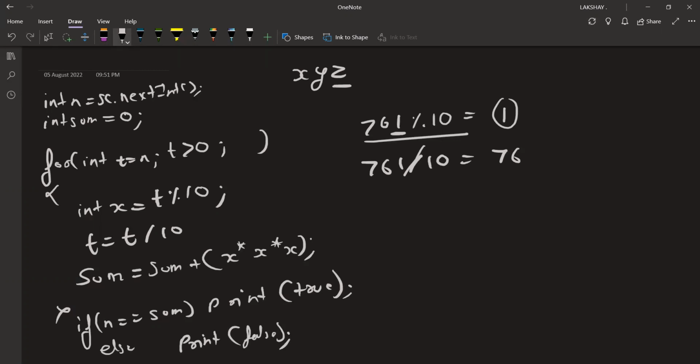Got it? Okay. So you guys were asking how it happened after 76. Just tell me, are these two conditions clear? You said yes. So basically what the modulus operator by 10 does is give me the last, ones place value. After this is a two-statement step. This is step one, let's say. Let me just change my color also. So this is step one. Now for step two, I can say that